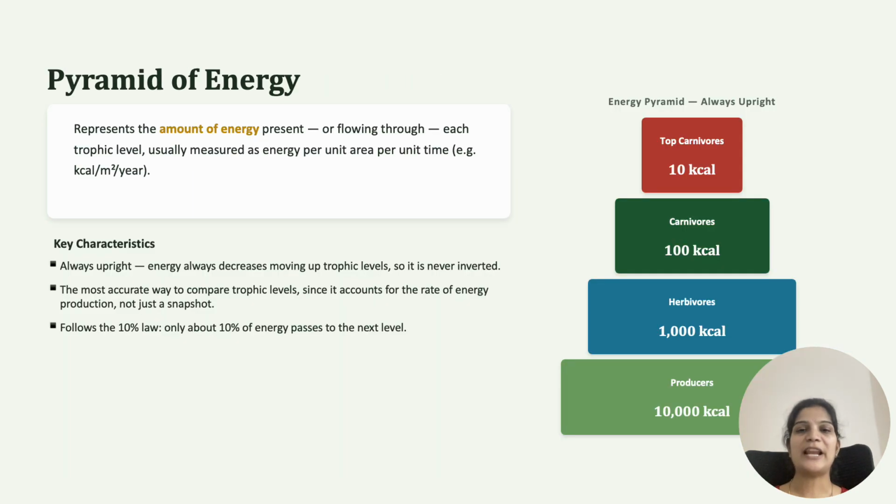When we come to the pyramid of energy, only 10% of the energy moves to the next level. Here, in the case of producers, there is 10,000 kilocalories of energy. Only 10% of this energy is transferred to the next level. From there, only 10% of the energy is carried to the carnivores, and only 10% of this is carried to the top carnivores. This is how there is a pyramid of energy.